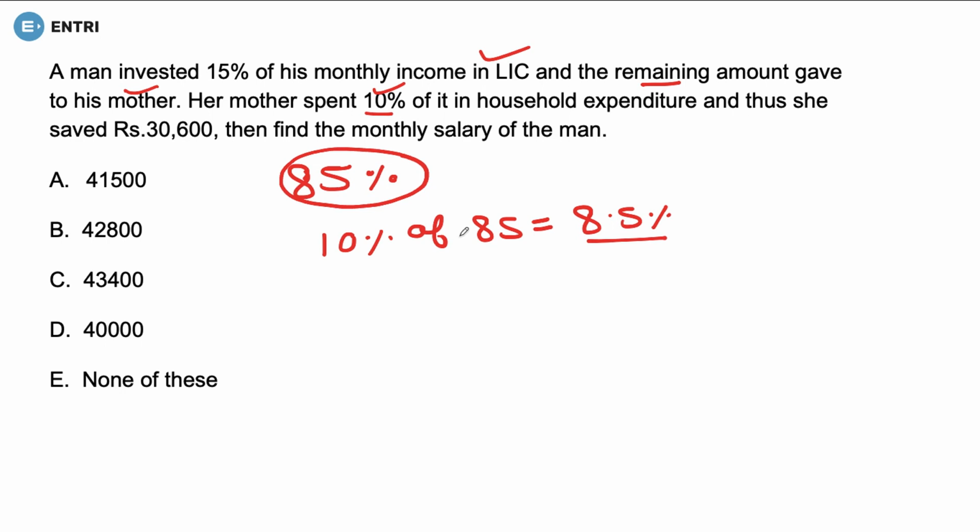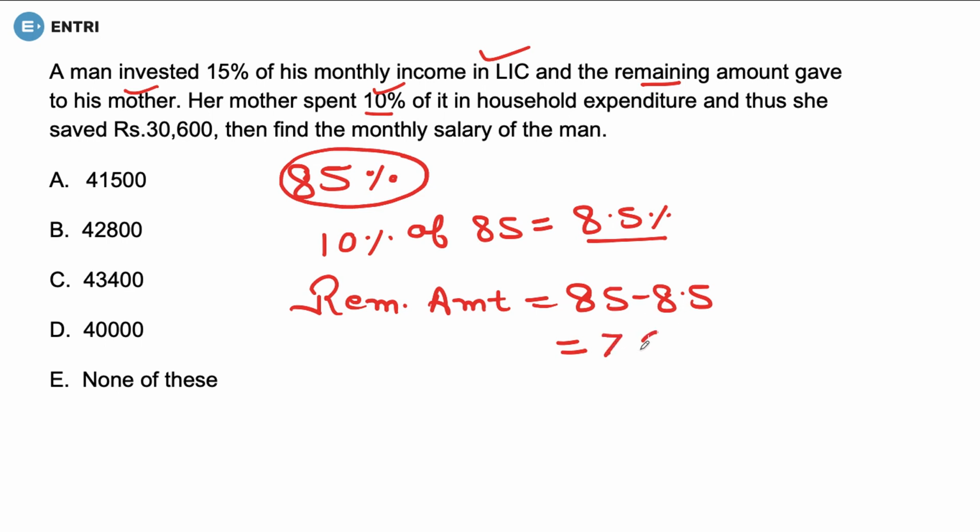That means now the remaining amount is 85 minus 8.5%, isn't it? So 85 minus 8.5% is going to give me 76.5%. Now we are told that thus she saved 30,600 rupees.